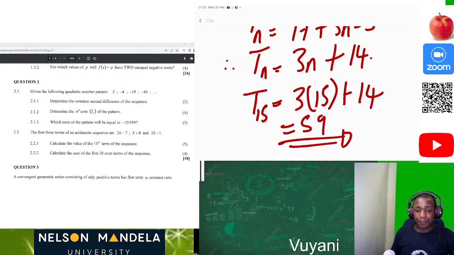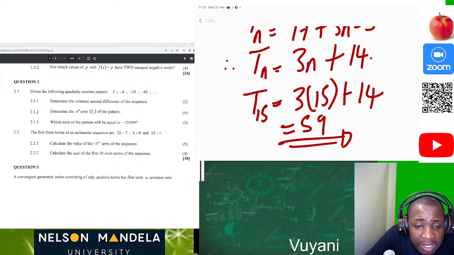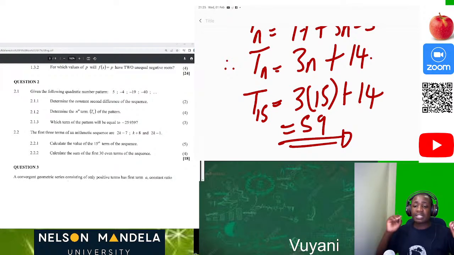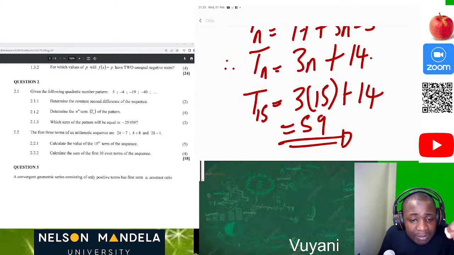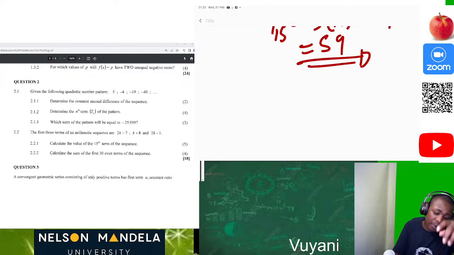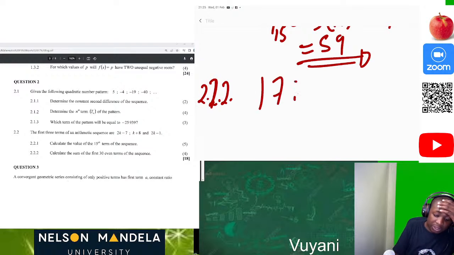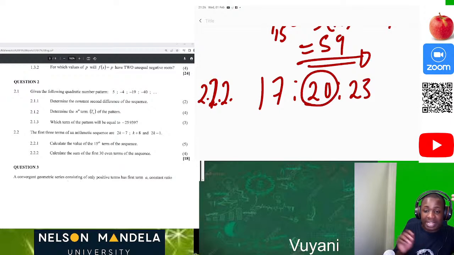Then we are happy. The next question says, calculate the sum of the first 30 even terms of this sequence. So we must underline that part: the first 30 even terms of this sequence. So this sequence of 17, 20, 23. We only have one even term, which is 20.